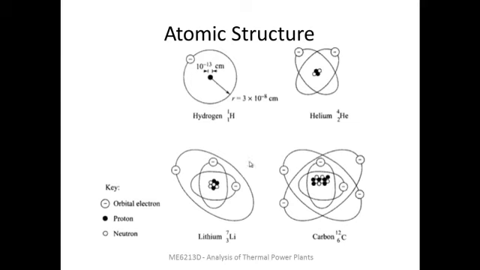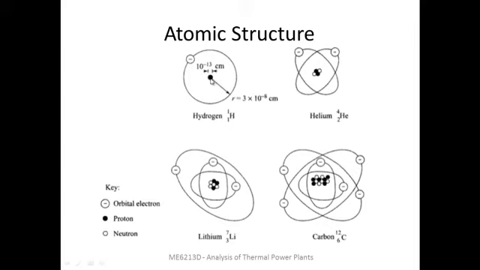These are a few examples. So you can see this is a protium atom, 1H1. There is a single proton. This is the terminology that we are using. Proton is shown by a black circle, neutron by a white circle, and the orbiting electrons by a minus sign within a circle. So this is the nucleus of a protium atom.